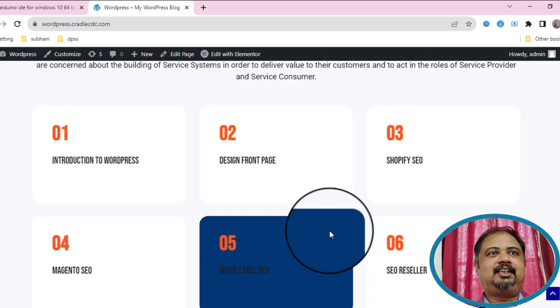Here you can see we already created a fantastic dynamic page in 10 minutes. Now you can see how we can create a blog using that page only, that website, that domain only.